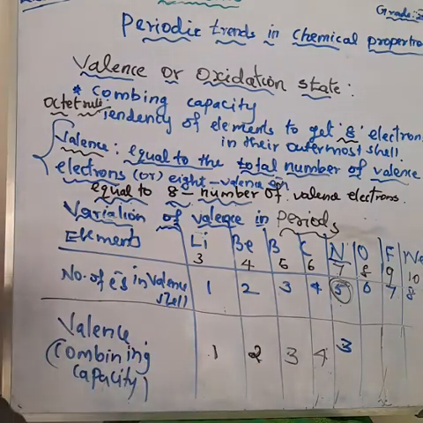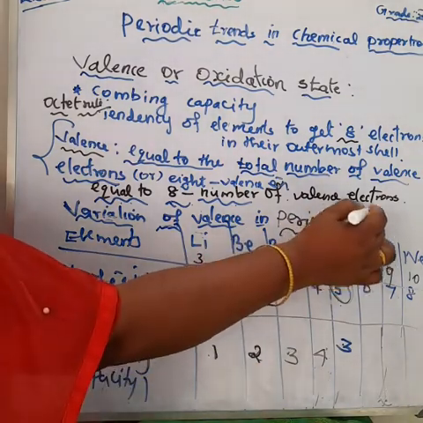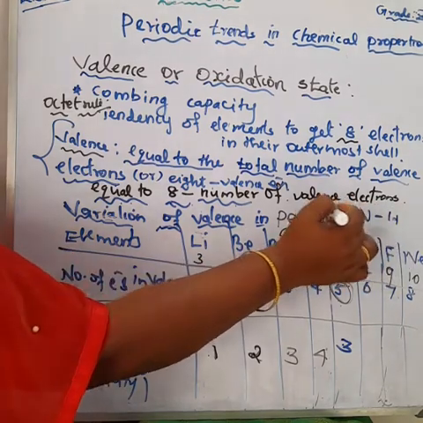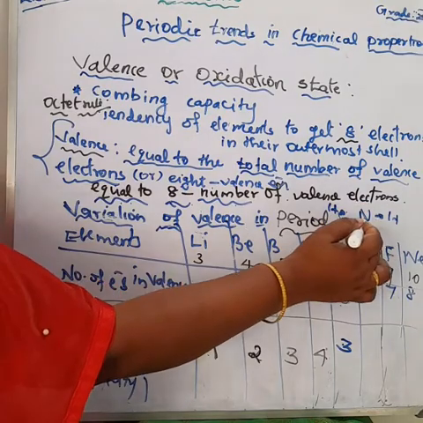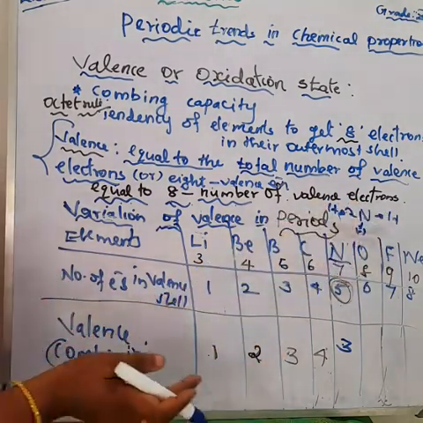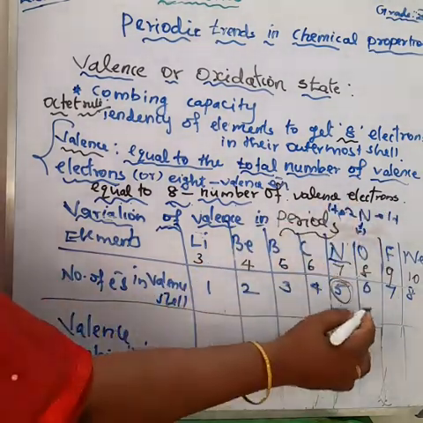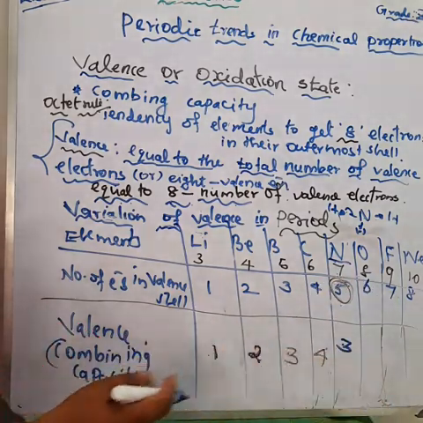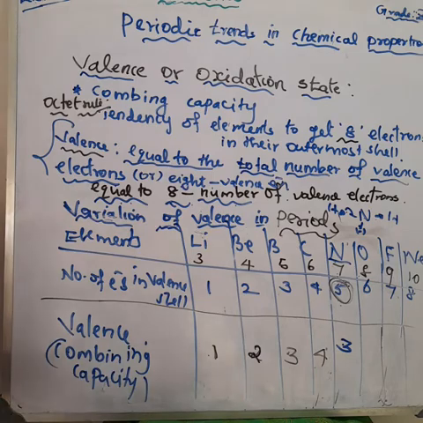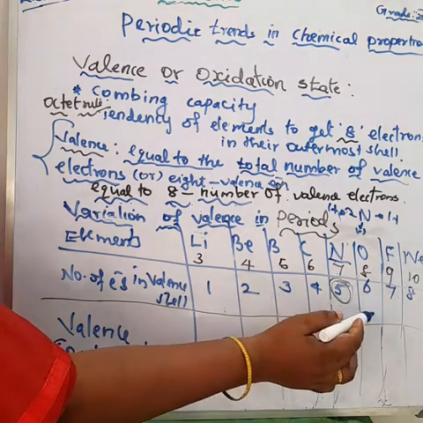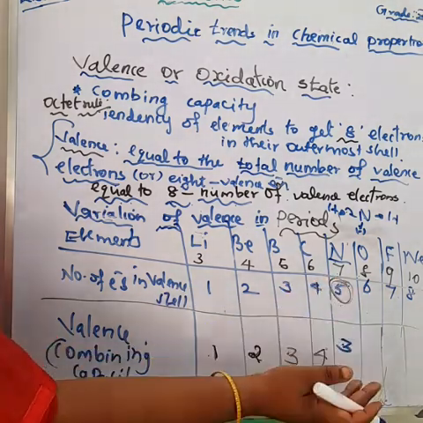Okay, for example, the formation of ammonia: nitrogen with 3 hydrogen atoms. The 3 hydrogen atoms each share 1 electron with the nitrogen atom. And another one, oxygen. Oxygen, how many valence electrons? It has 6 valence electrons. What is the valence of oxygen? What is the combining capacity?